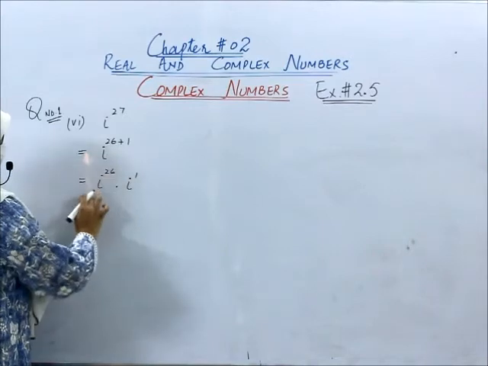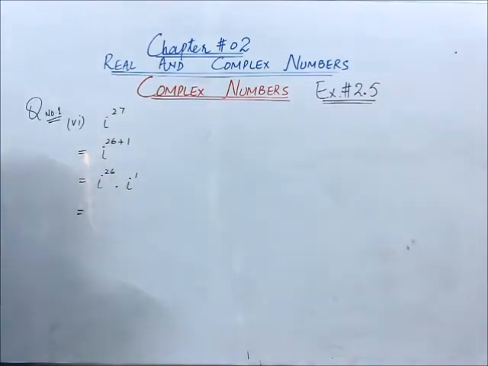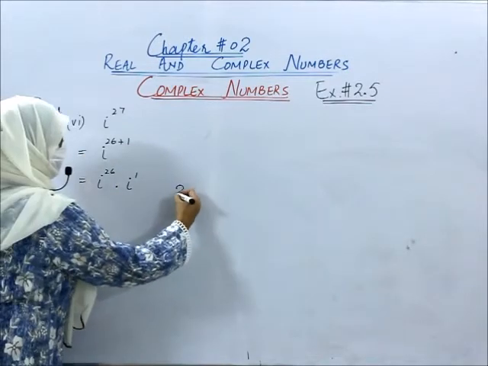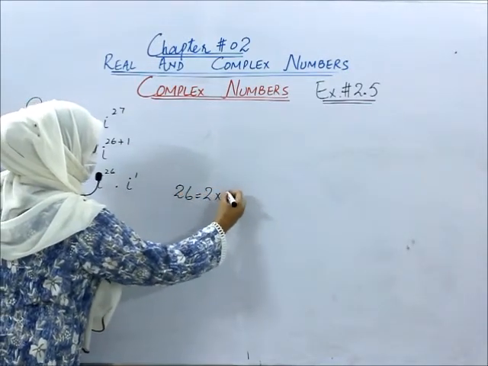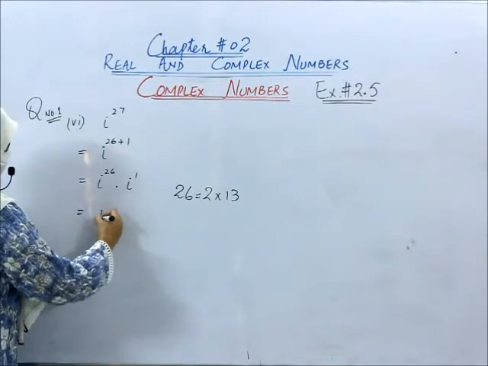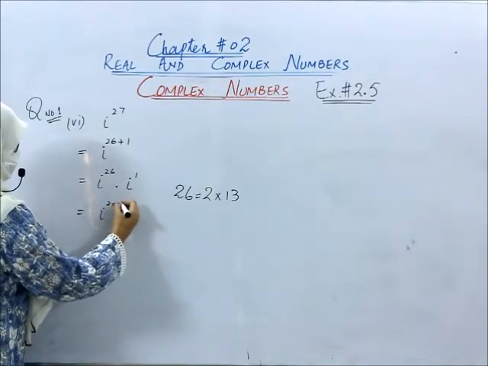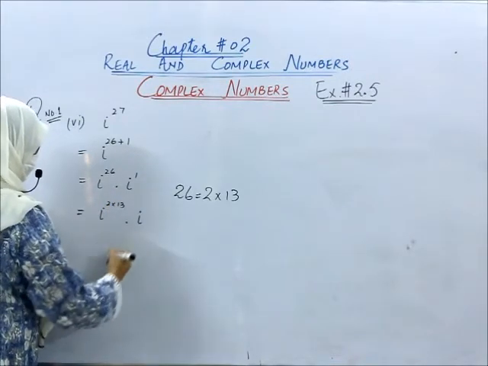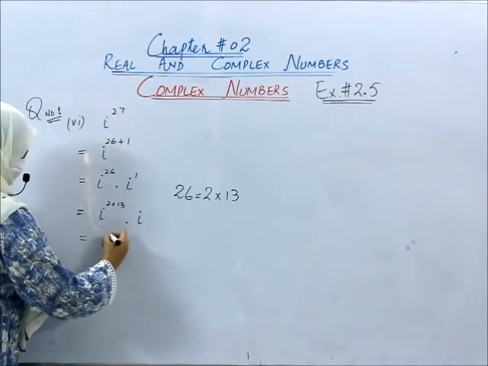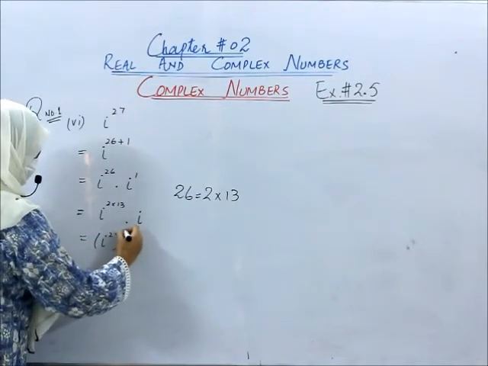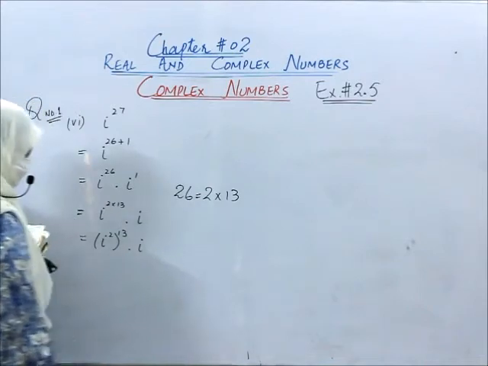Now what about this, iota power 26? Can we write down 26 as 2 multiplied by 13? Yes, we can. 2 into 13 into iota. And then if I write it like this, iota square whole power 13.